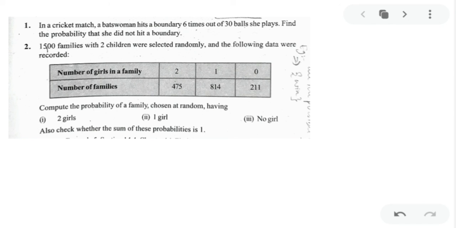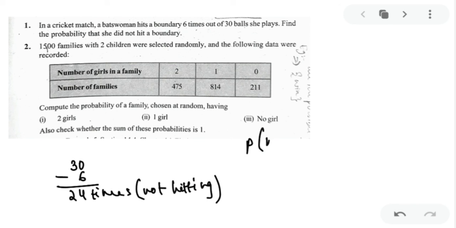Next, my dear kids, you have from the exercise, in a cricket match, a batswoman hits a boundary 6 times out of 30. Find the probability that she did not hit a boundary. So 6 times out of 30, if she is hitting the boundary, then 24 times she is not hitting a boundary. So what is the probability of not hitting a boundary? So that will be probability of not hitting a boundary will be 24 upon 30. Got my point clear? The total down. Okay. So that was your first.